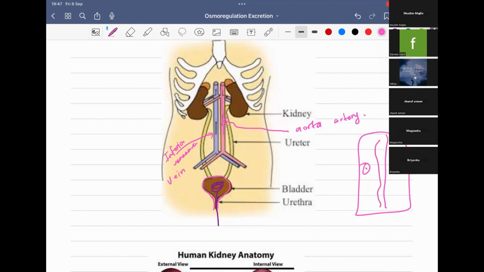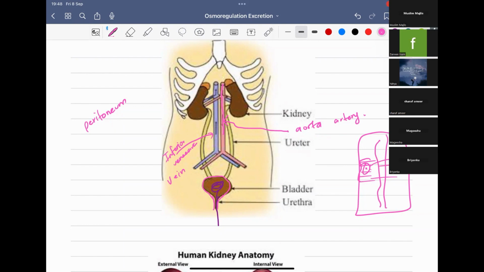Here is the vertebral column, and the kidneys are on either side of it, behind the peritoneum. Peritoneum is like a bag in the abdomen, which you do not need to know now. You will study this later. It's like a lunch sheet which will cover most of the abdominal organs, but it does not cover the kidney. The peritoneum will be somewhere here, but it won't cover the kidney. So the kidney is situated behind the peritoneum.